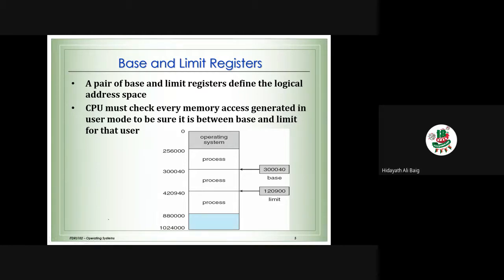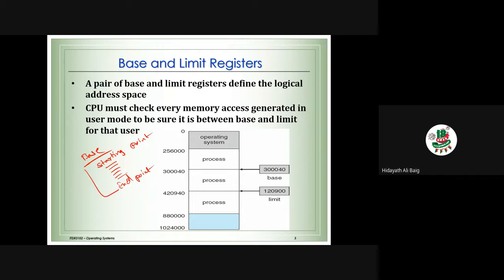The base is like the starting point. And the limit is the end point. So for each process, there will be a starting point and an ending point. So within this only, you can access the address.